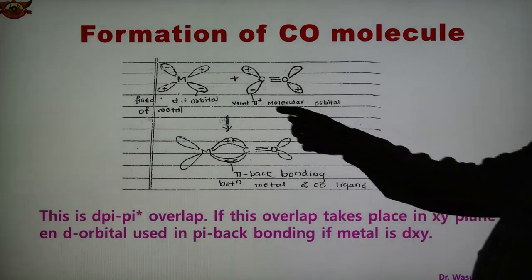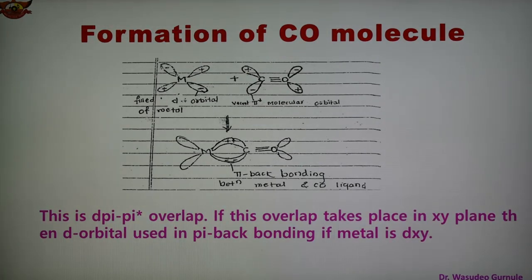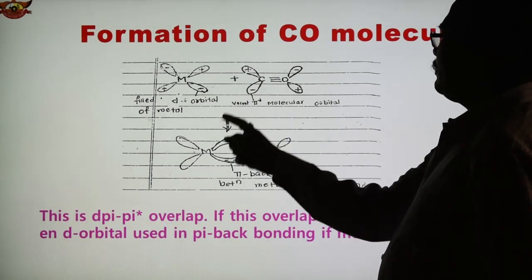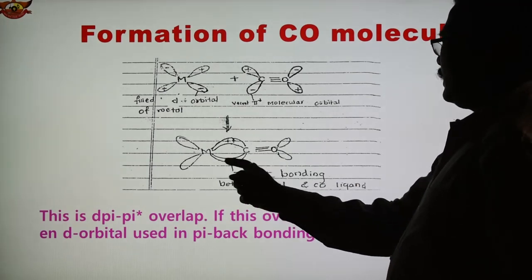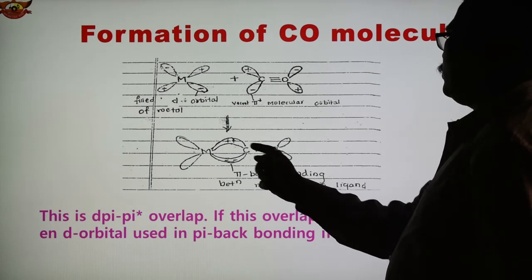So this is the filled orbital of the metal and the vacant antibonding orbital of the CO group, and this is how the overlapping takes place. Look here, the positive and positive lobes combine, and the negative overlaps with the negative.